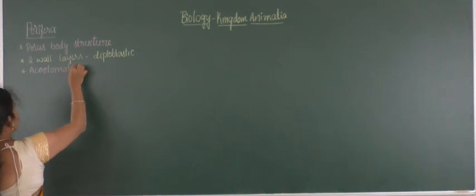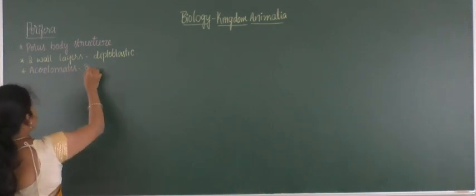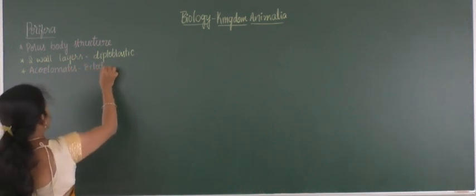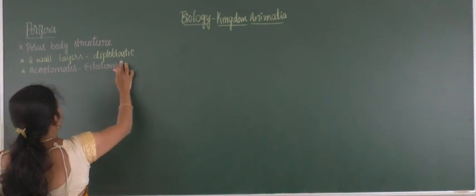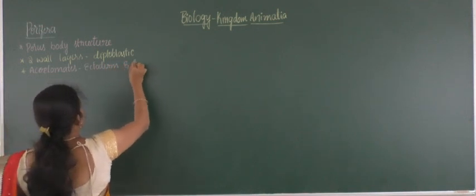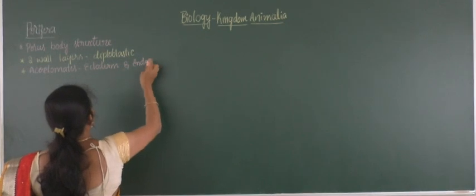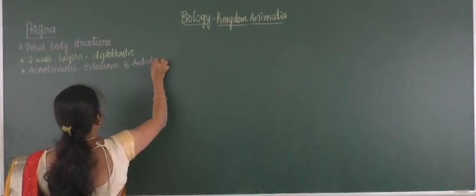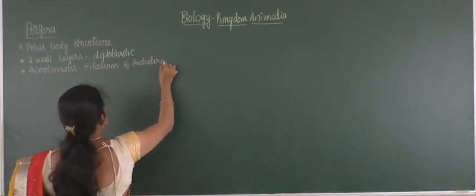Along with that, you can find only ectoderm and endoderm. Only two germ layers will be there, and they are called acoelomates.